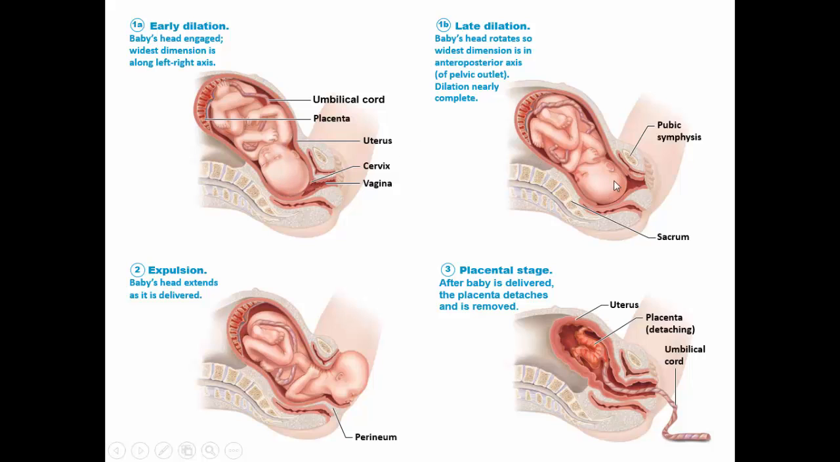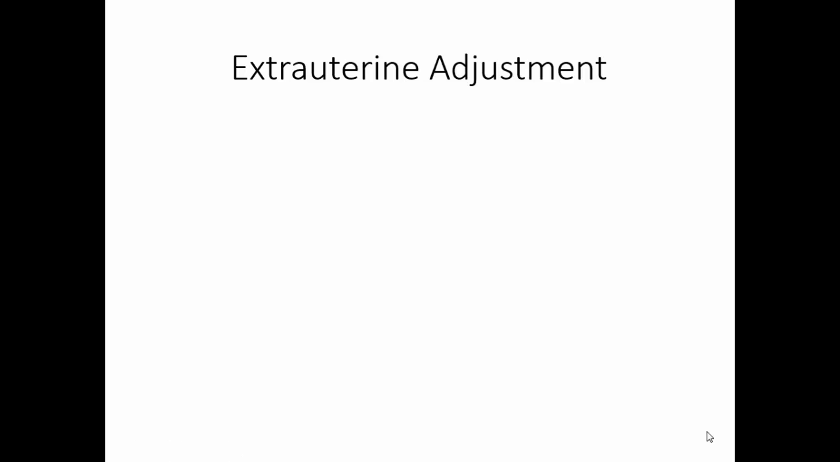The stages of labor start with dilation, the baby's head engaging. Here we see the baby engaged. Then expulsion as the baby's head extends, and then finally delivery of the placenta. Once the baby is out of the uterus, there are some adjustments that must be made. The first 4 weeks of life are known as the neonatal period.